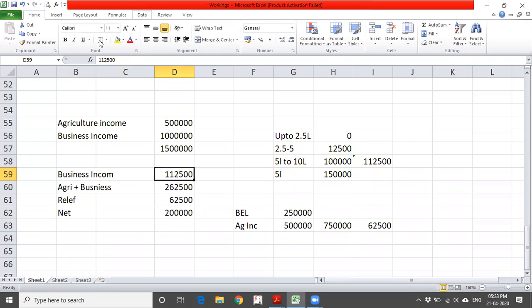See, if you are having only business income, you would have paid 1,12,500. Because of having agriculture as well as business income, you end up paying 2 lakhs. So if you see indirectly, what is the tax levied on your agriculture income? 87,500 has been levied on agriculture income.